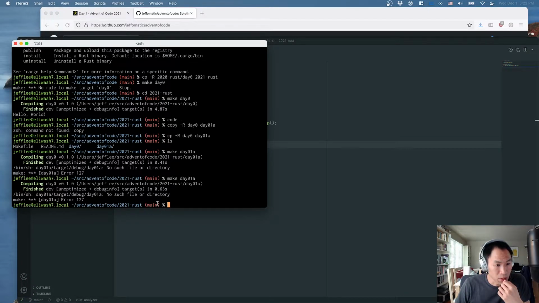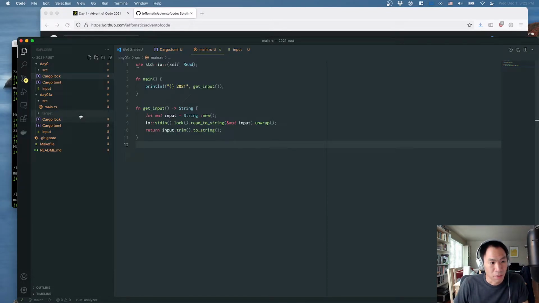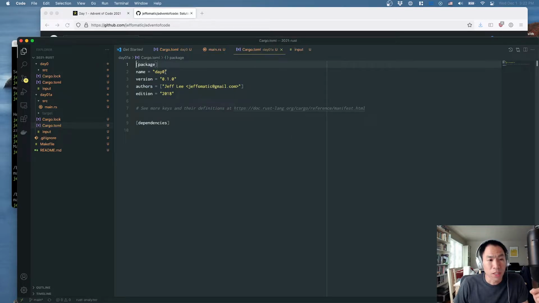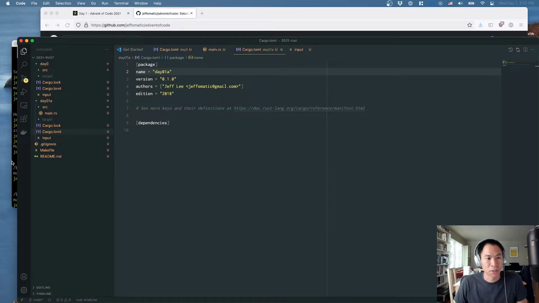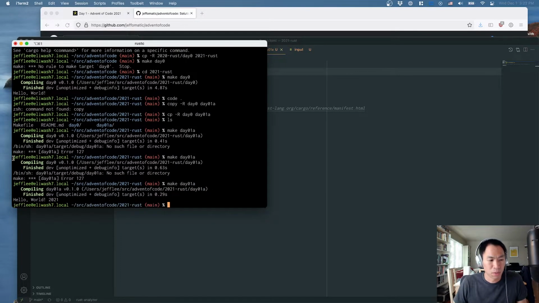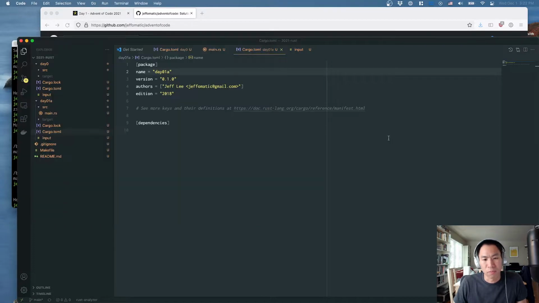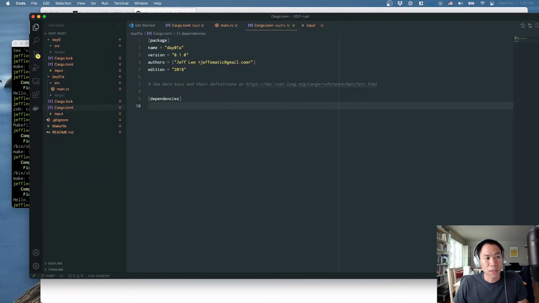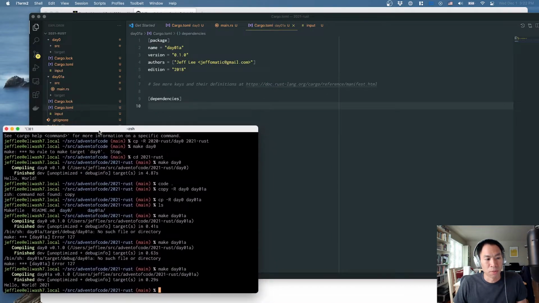Okay, so this may be an issue with the Makefile. This is weird. I'm coming back to this after so long, just trying to make sure I know what I'm doing here. Oh, actually the Cargo.toml needs to be renamed every single time. So simply copying the directory doesn't work. That's what it was. Okay, hello world 2021. Fantastic. And I think we're pretty much ready to roll.